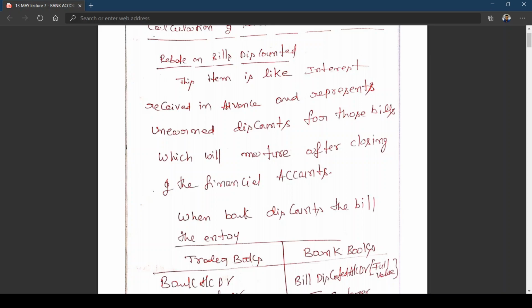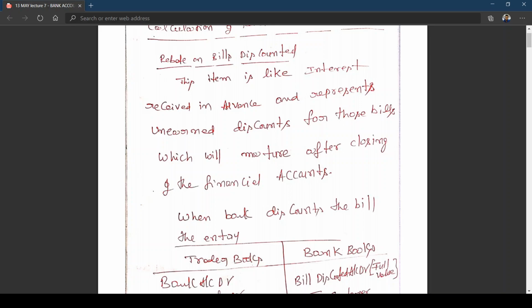Say, for example, 30th April is the maturity date for one bill, and 31st May is the maturity date for another bill. But the bill was discounted in the current year, before 31st March. So the bank has got some income; they have earned some income.